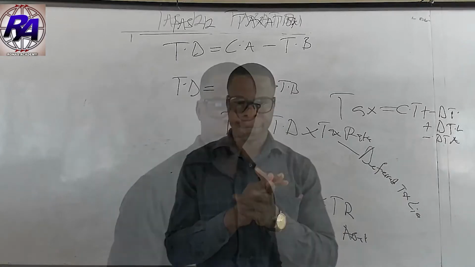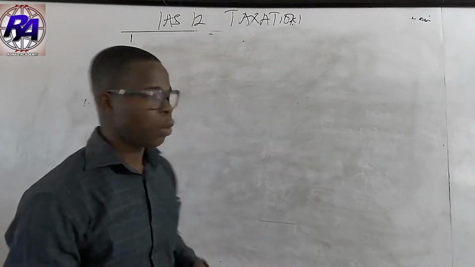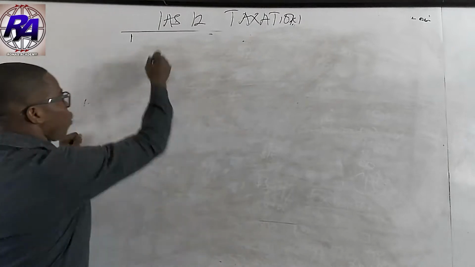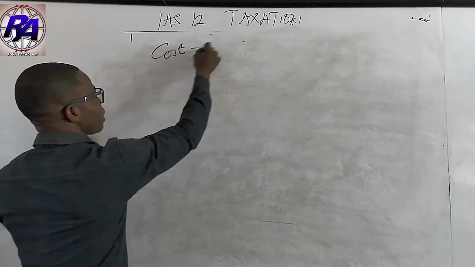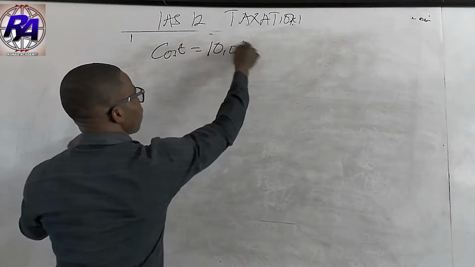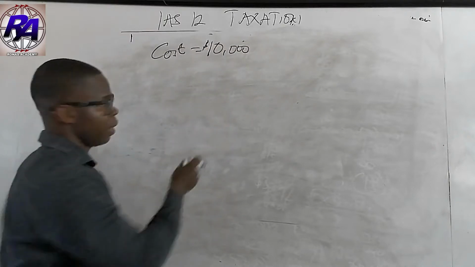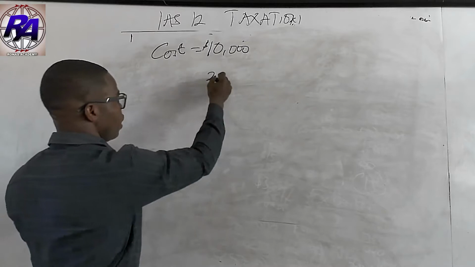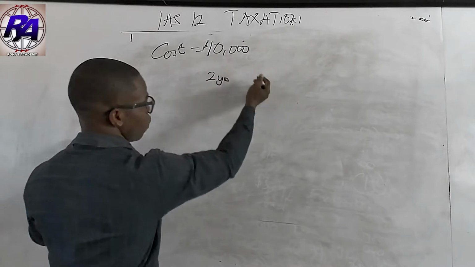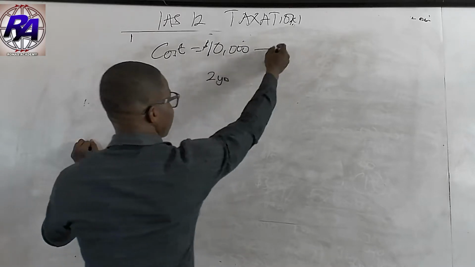the period. For example, when we have the cost of an asset, let's say the cost is $10,000, and then we have used the asset for maybe 2 years, and the useful life of the asset is 10 years.